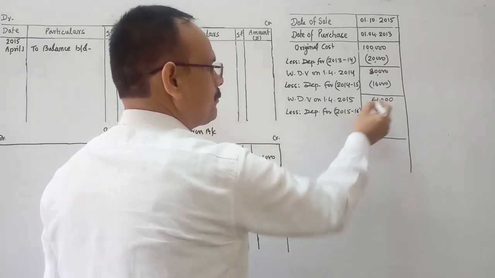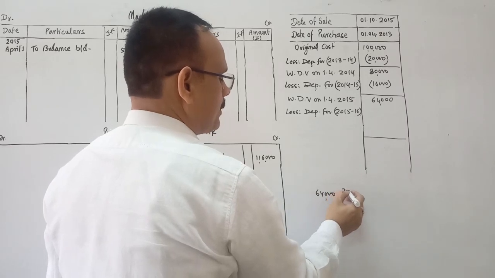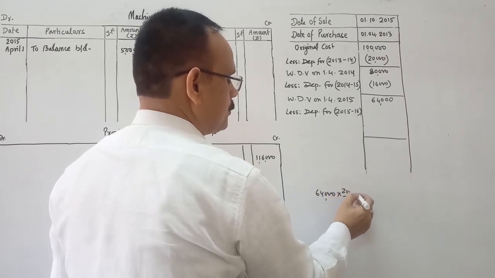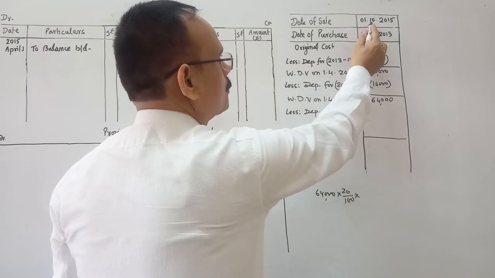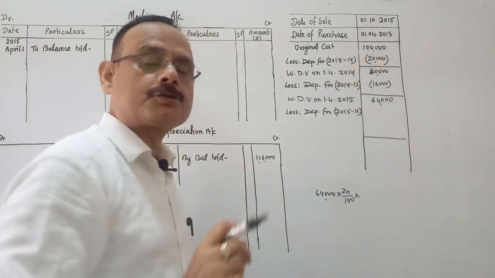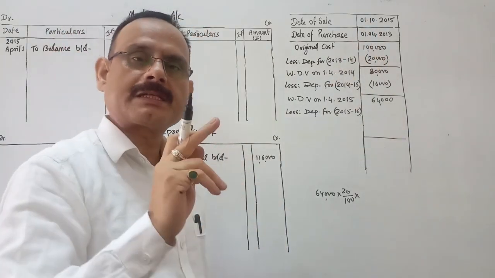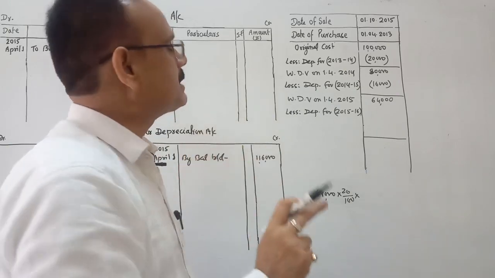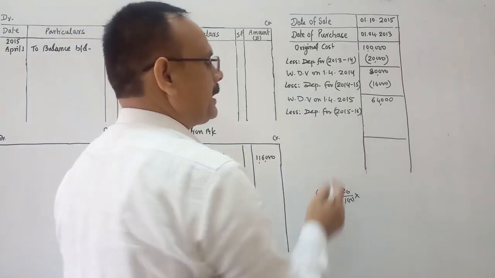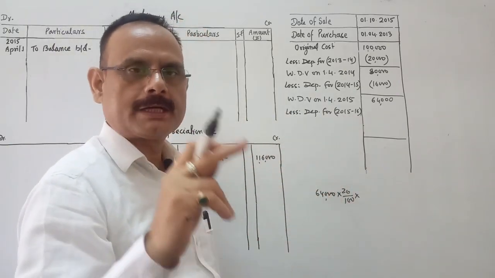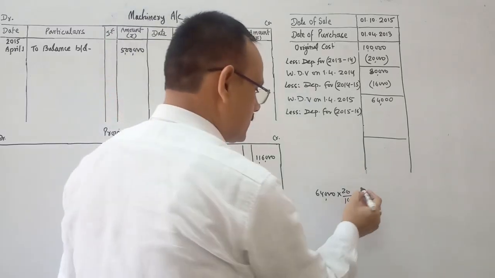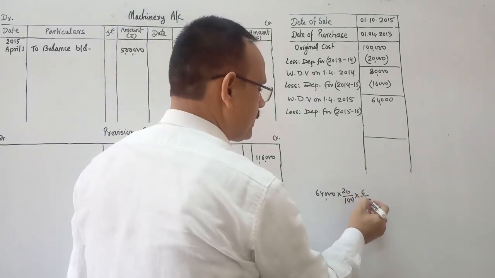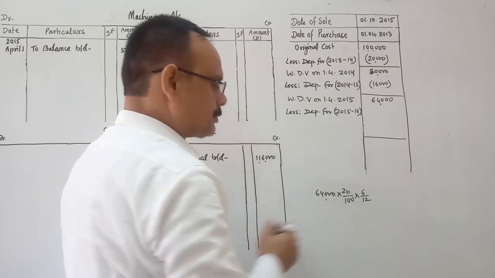64,000 is the written down value into 20 by 100 into, from 1st October. On 1st October 2015 this machine was sold. So this machine is used in this financial year right from 1st April to 30th September, for 6 months. So we will calculate the depreciation for 6 months.